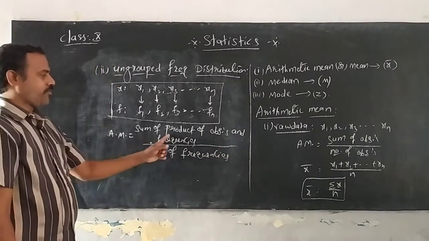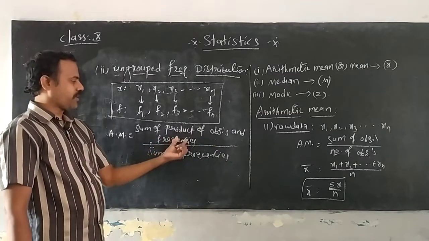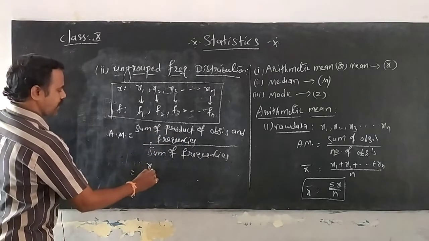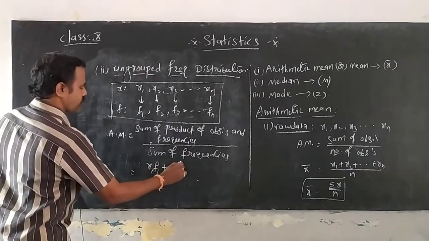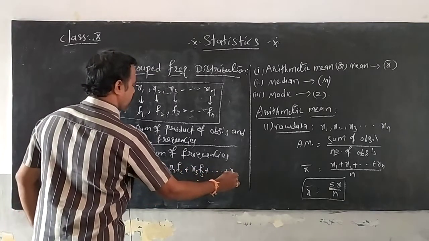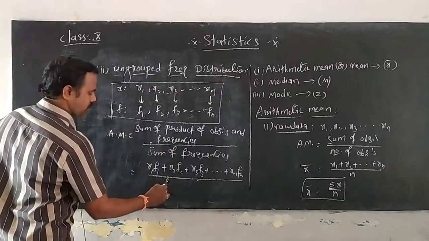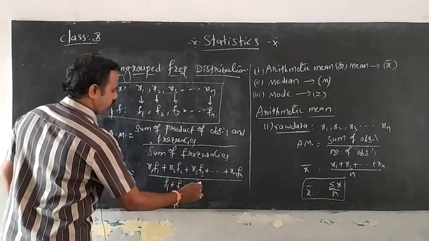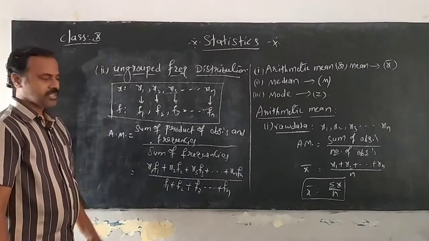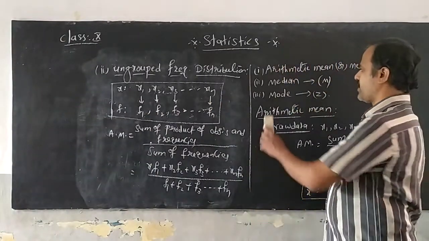Sum of product of observations and frequencies. That means first of all you have to find the product of frequencies and the observations. So you write x1 f1 plus x2 f2 plus x3 f3 plus so on plus xn fn by the sum of the frequencies, f1 plus f2 plus f3 so on plus fn. In short form, you can represent this as sigma fx.